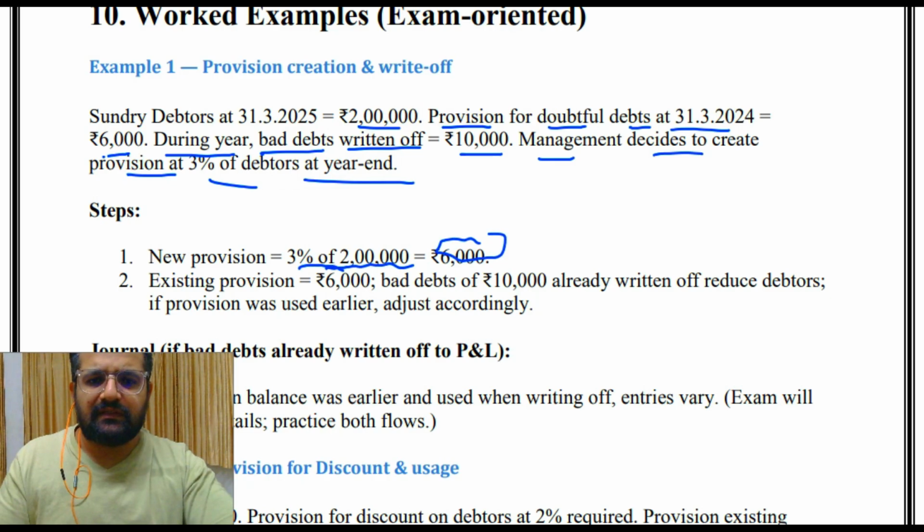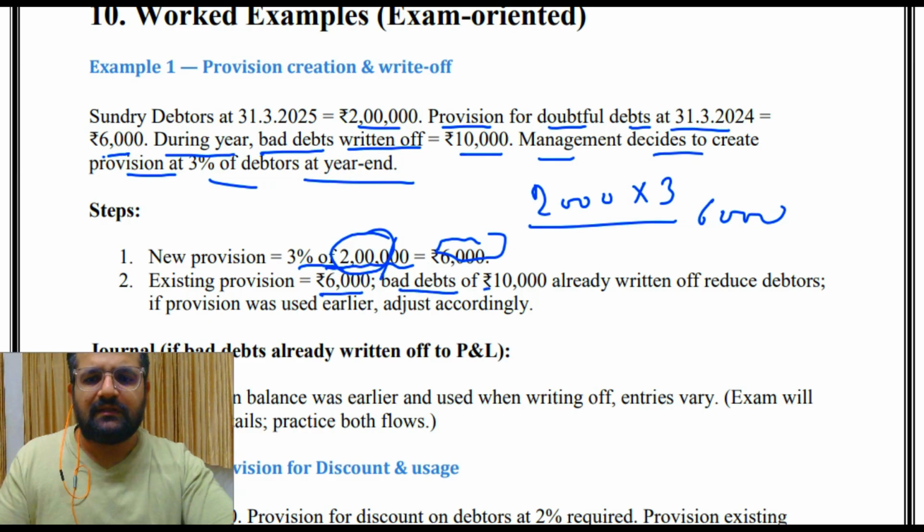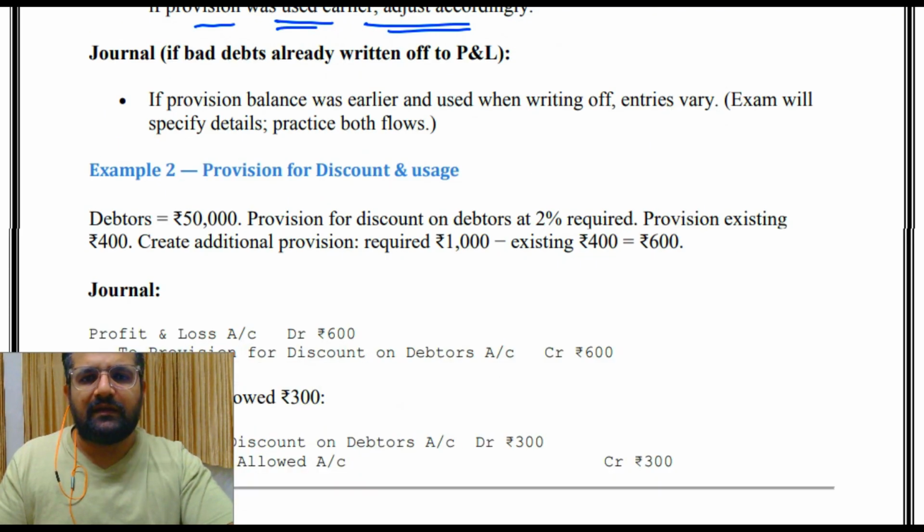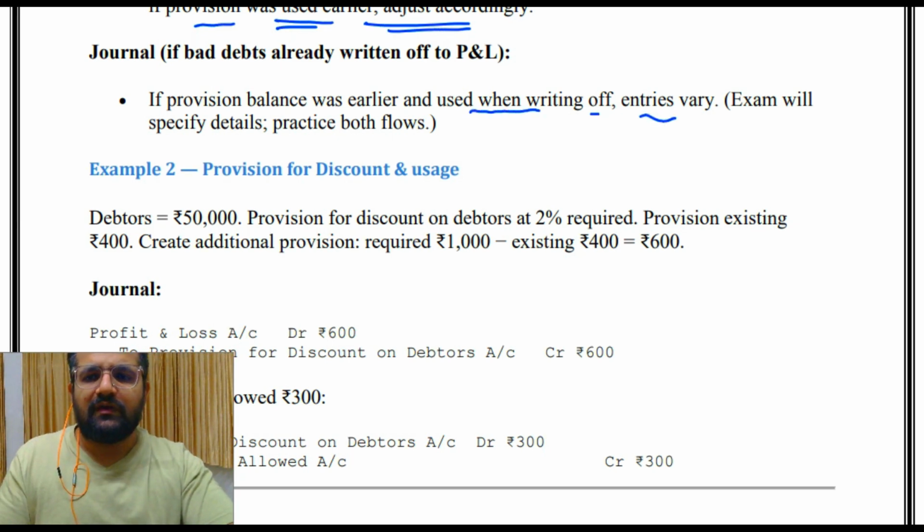How much will 1% be? I removed that, here I have 1% left. 1% is 2,000, so 3% would be 1% into 3, so that is your 6,000. Existing provision 6,000, bad debts 10,000 already written off. Reduce debtors if provision was used earlier, adjust accordingly. Then the journal if bad debts were already written off to profit and loss. So if the provision balance was there earlier and used when written off, the entries vary.